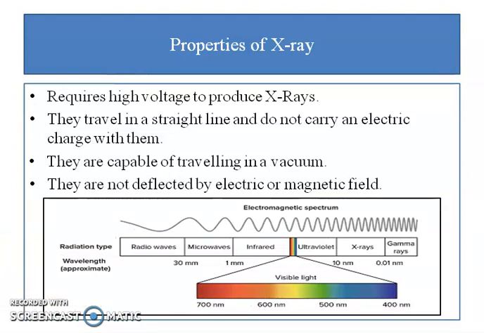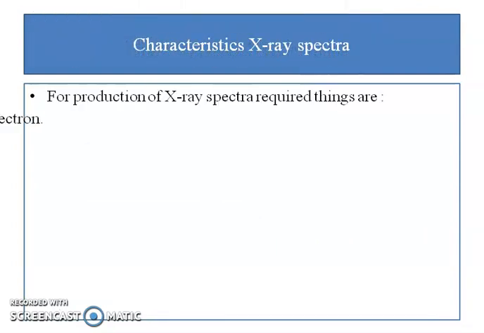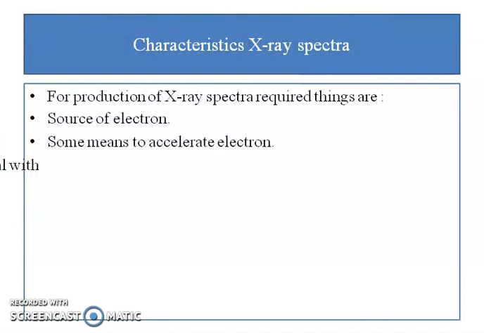This is the spectrum that shows the wavelength range of various waves, that is the visible region, after that ultraviolet, X-ray and gamma rays, and before it infrared, microwave and radio waves. For production of X-ray, we require a source of electrons, then some means to accelerate the electrons, and a target of suitable material.